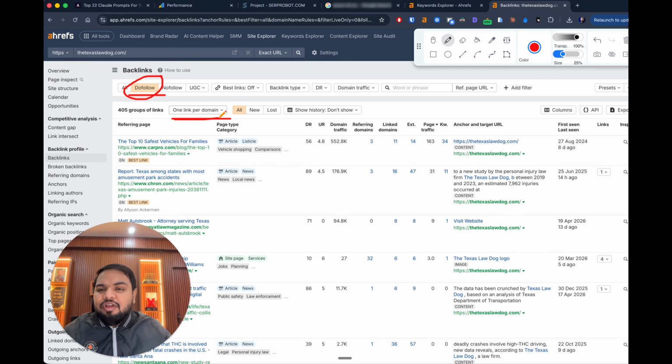You also have to understand this from Google's perspective: if they allowed all the links to have equal value, their algorithm could be very easily manipulated, right? I could simply link from my sidebar or my footer, and if my site has 100,000 pages, all of a sudden you get 100,000 backlinks and we just dominate the whole market. That is not something Google can allow. So one link per domain and dofollow backlinks, these two criteria are the minimum. Just like that, you will see the number went down from 2000 links to 400 links already. That's a 75% reduction.